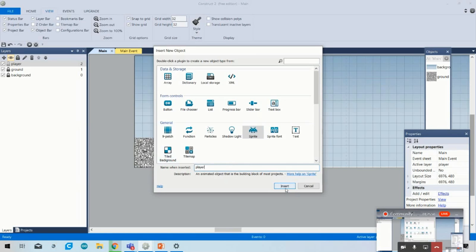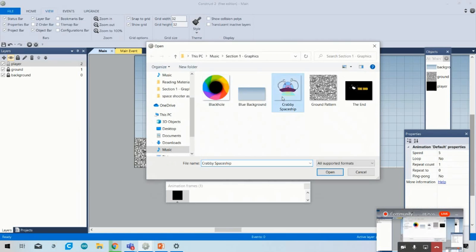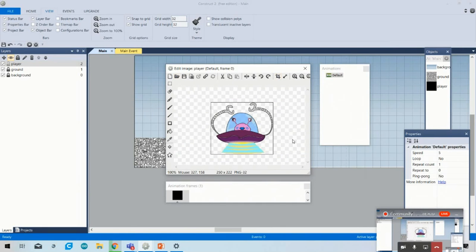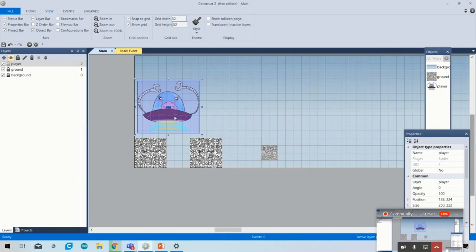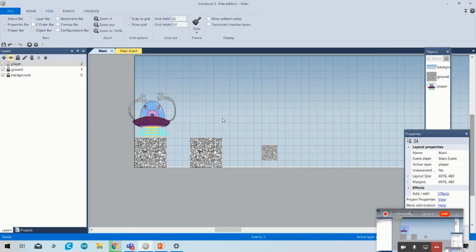Then I go to the insert option and insert it. You can see that the transparent image also comes into my game. Just click on it and you can see that my player is selected here. You can also lock it and unlock it.